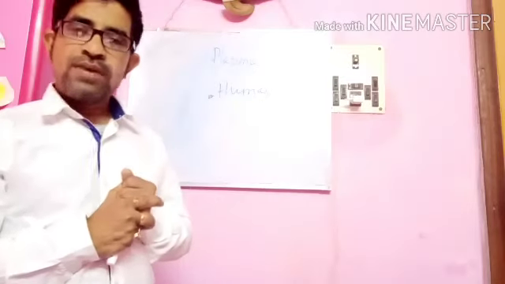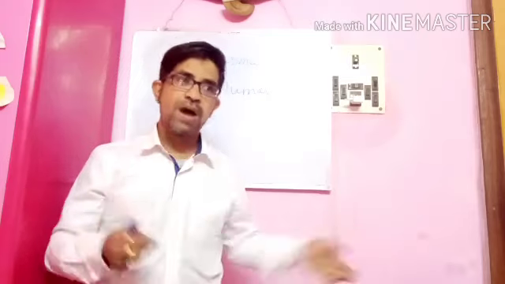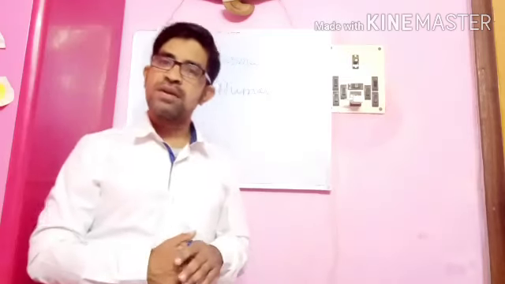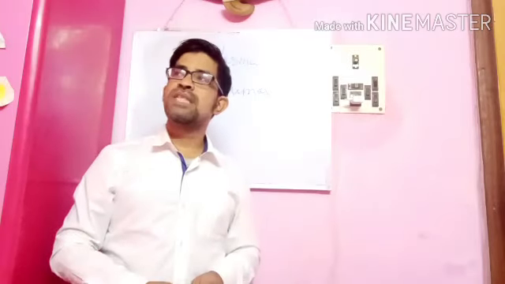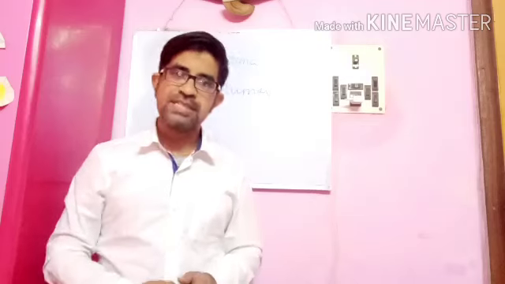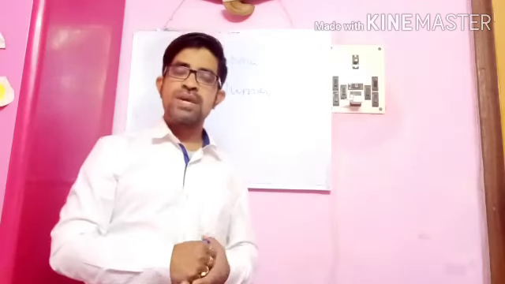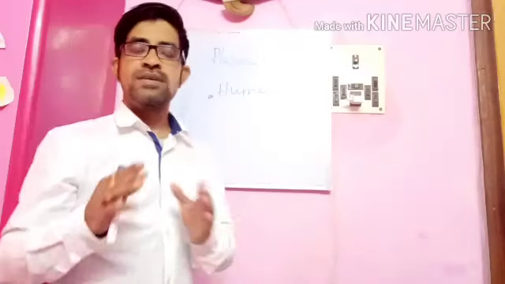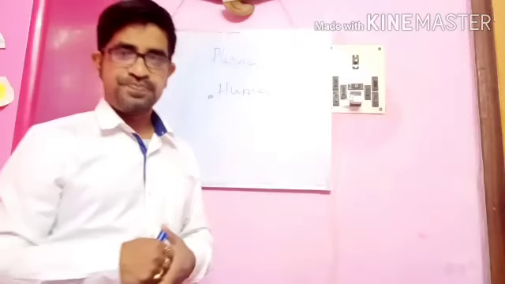We use this in burns, hypovolemic shock, liver failure, kidney failure, in toxicity, and in any type of shock, as I told you. So this is the situation where plasma expanders are very essential.